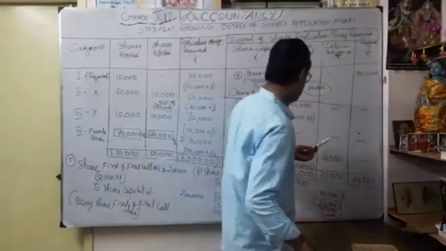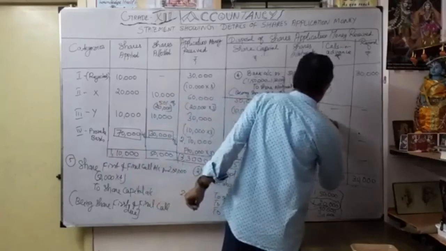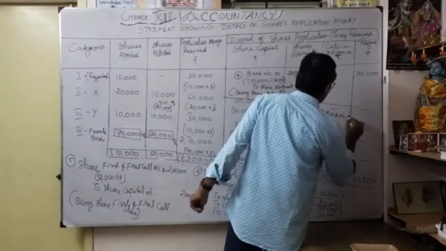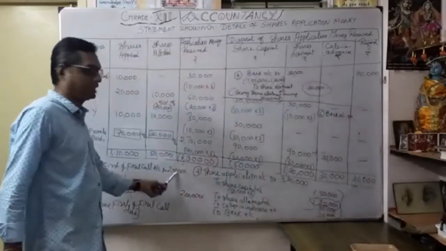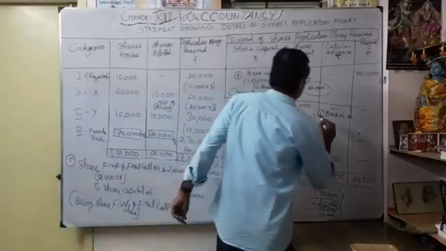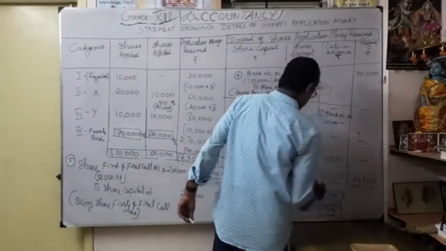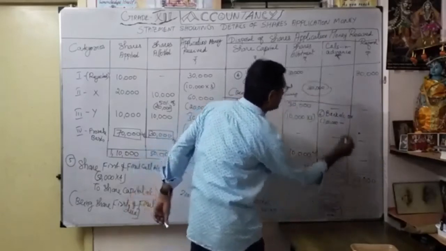So what is the sixth entry? Simple. Bank account debit. How much am I supposed to receive? 2 lakhs, correct? But 2 lakhs minus what we already got, which is 30,000, this part as calls in advance.